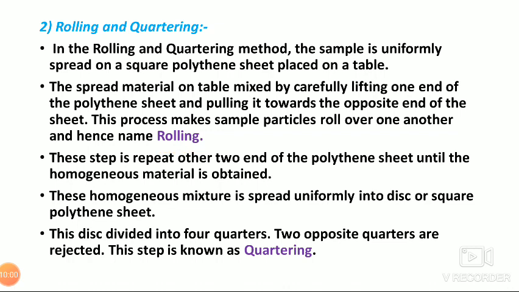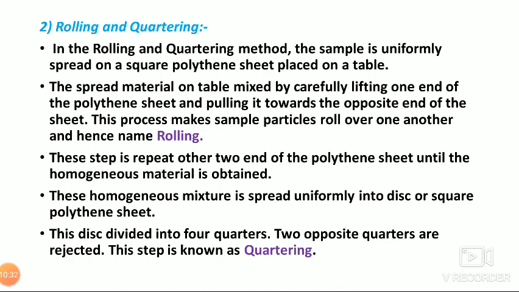That means when we keep the spread material on the table, below it our square polythene sheet is there. When we lift one end towards the other end, the sample or bulk material will roll over one another towards the center of the polythene sheet.